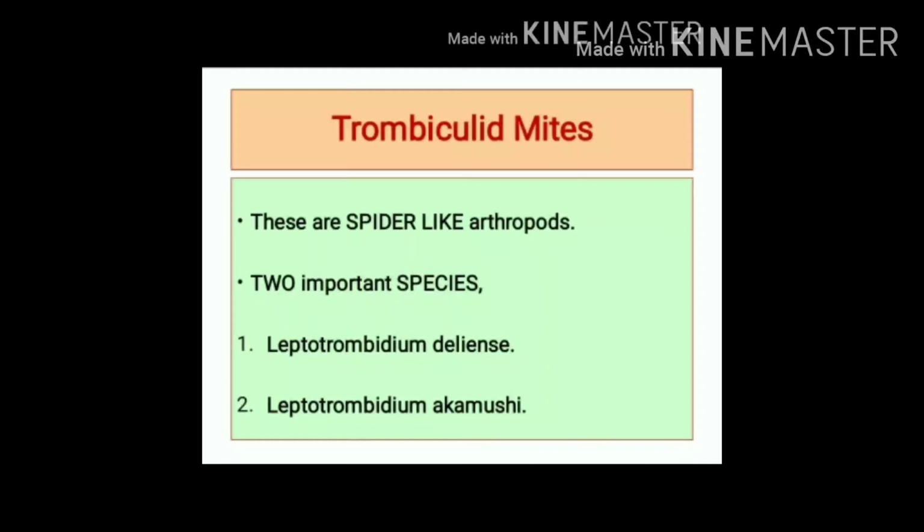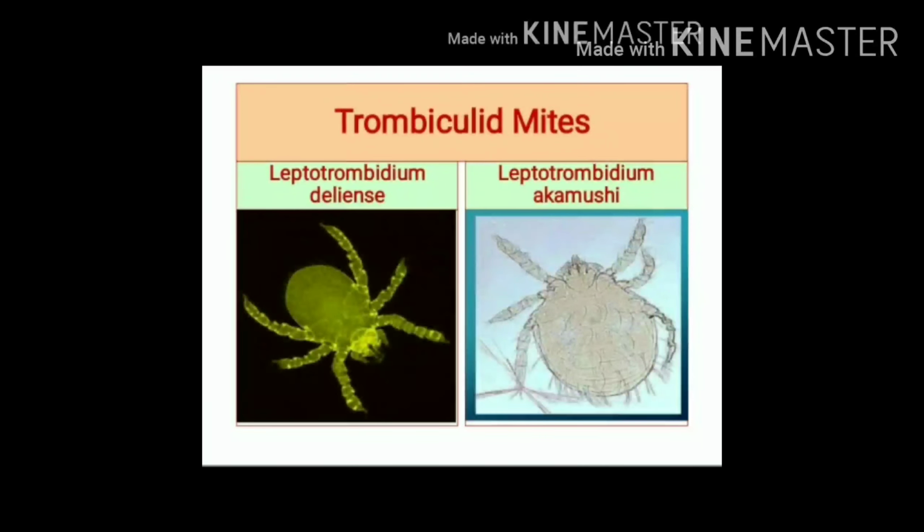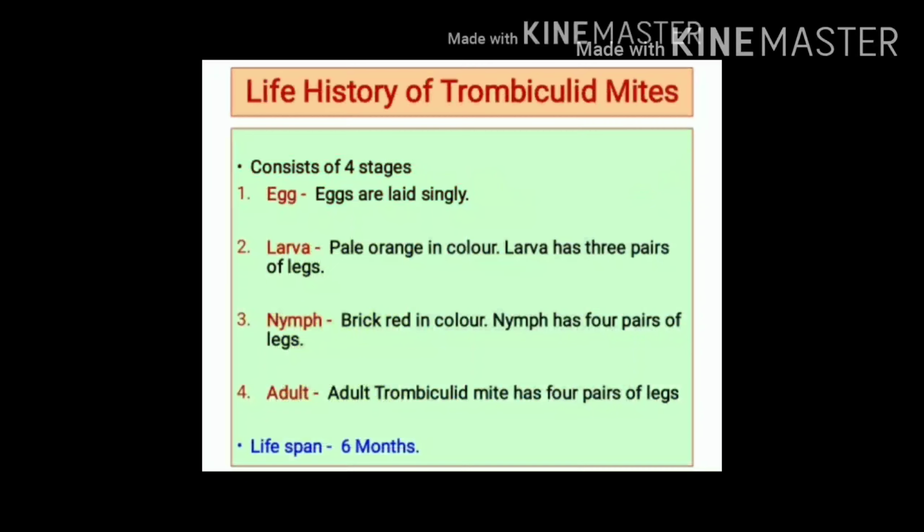Trombiculid mites are spider-like arthropods, and they further include two important species. It is Leptotrombidium deliense and Leptotrombidium akamushi. Here you can see images of these two species of trombiculid mites, that is Leptotrombidium deliense and Leptotrombidium akamushi.